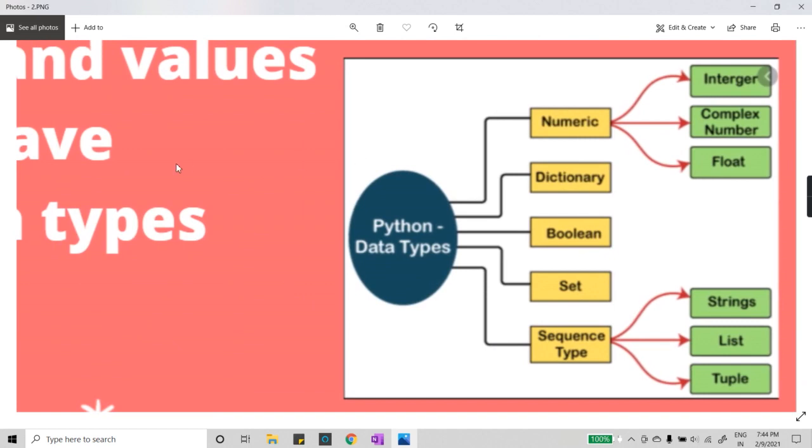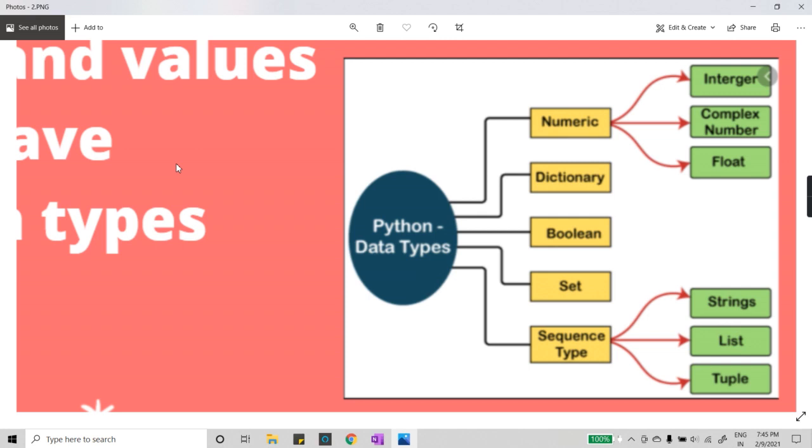Here is a chart representing Python data types. In Python data types we have numeric, dictionary, boolean, set, and sequence type. Numeric has subtypes: integer, complex number, and float. You all know what integers, complex numbers, and floats are.